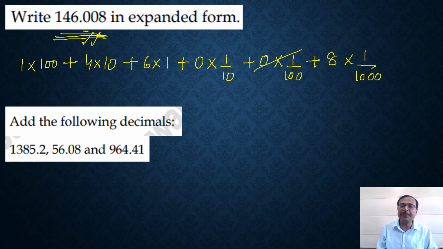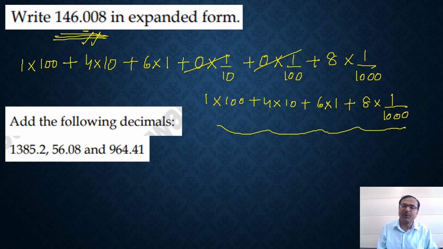So you can actually eliminate these two things, and the remaining part, that is 1 times 100 plus 4 times 10 plus 6 times 1 and plus 8 times 1000th. That will be the expanded form of this particular decimal number. Now that's how you need to understand the expansions of decimals.